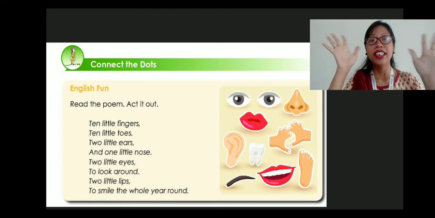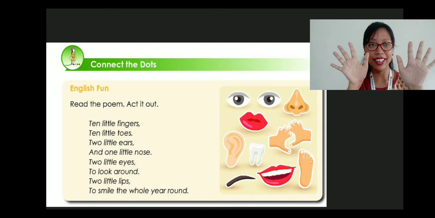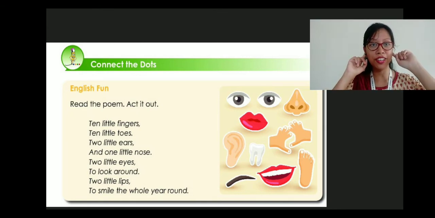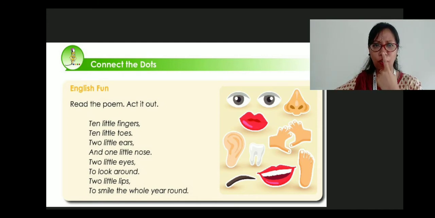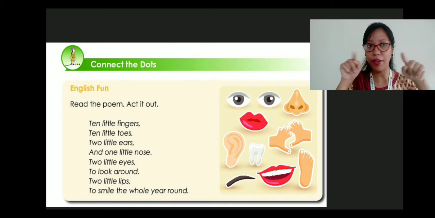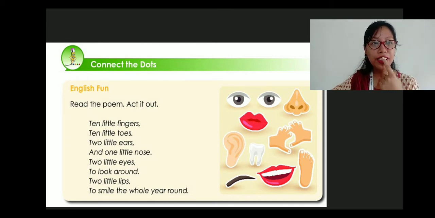Ten little fingers, ten little toes, two little ears and one little nose, two little eyes to look around, two little lips to smile the whole year round.